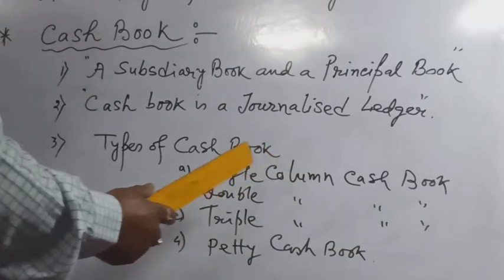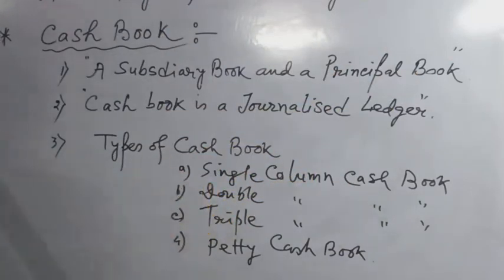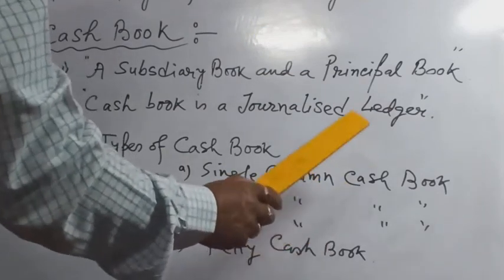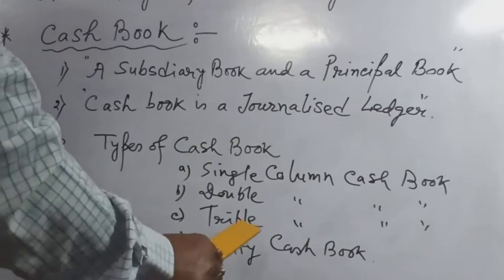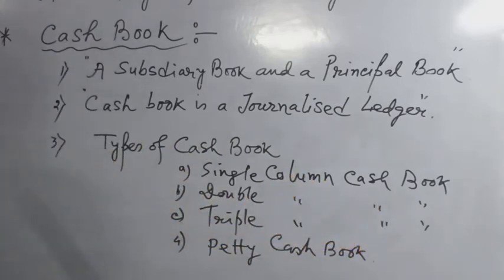Left hand side two columns, right hand side also two columns. Triple column cash book has three columns: cash, bank and discount. Left hand side three columns, right hand side three columns. And another cash book, the petty cash book: small expenses are recorded in a separate cash book, that is the petty cash book.